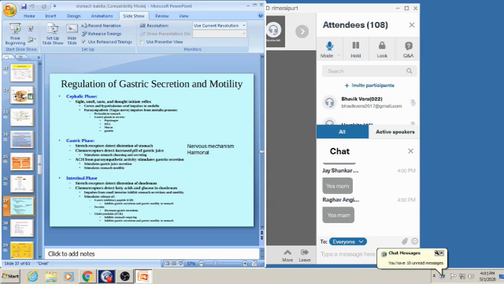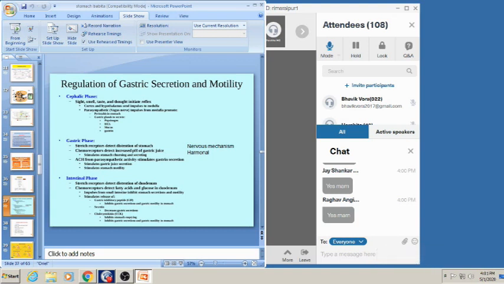Whenever food is inside the stomach, these nerve plexuses will be activated and release acetylcholine, which activates secretion of the gastric juice. And hormonal: there is activation of the G cells, which secrete gastrin, and this gastrin hormone ultimately acts as a stimulant for gastric juice secretion.